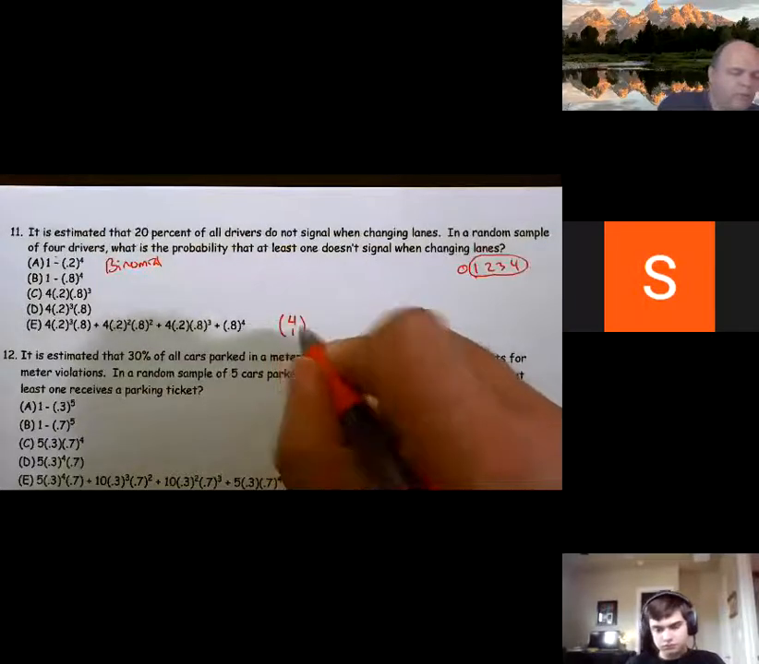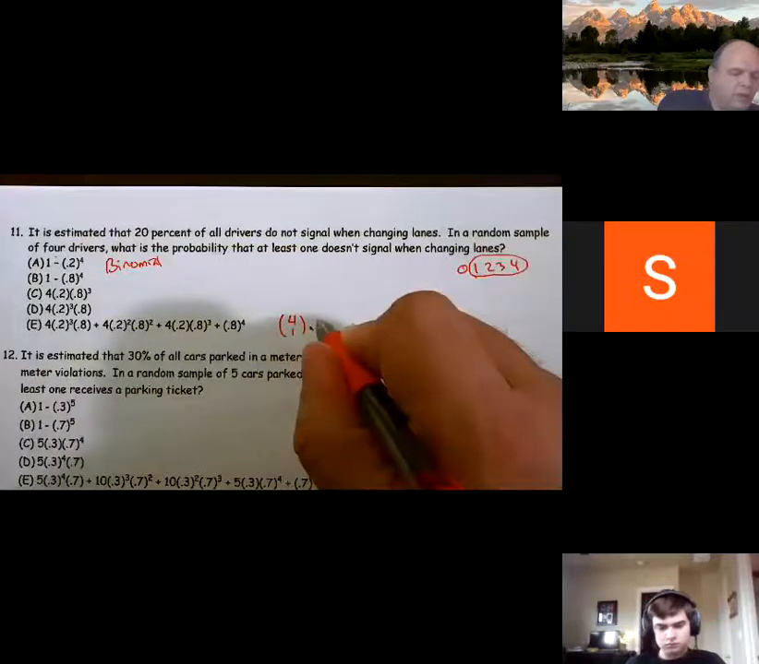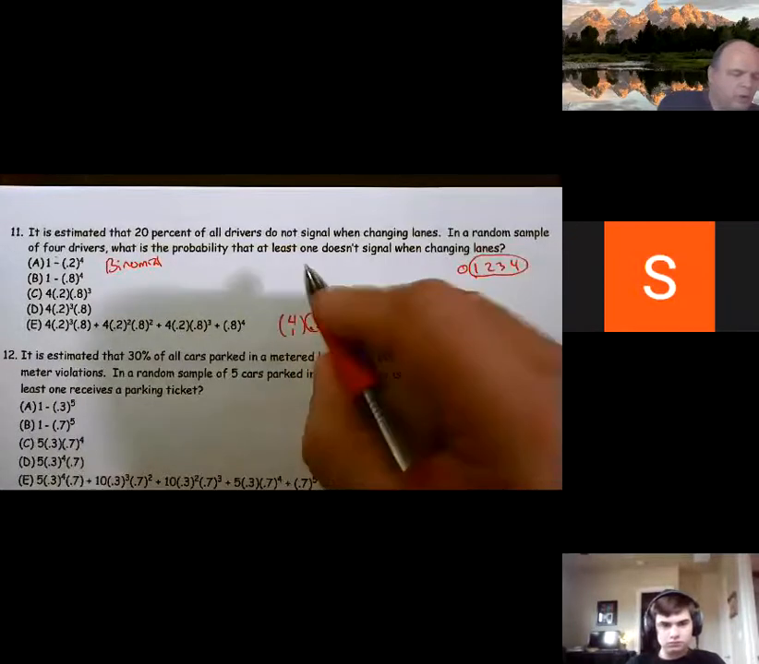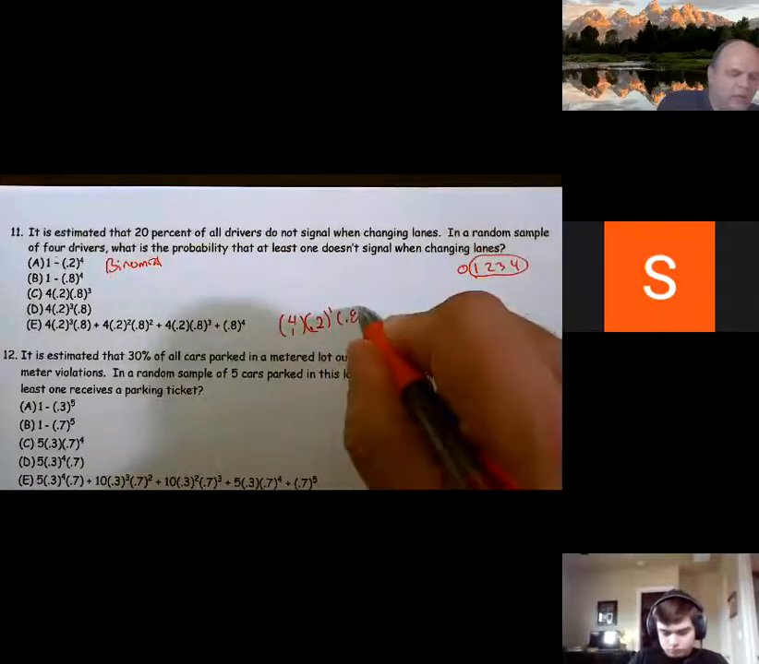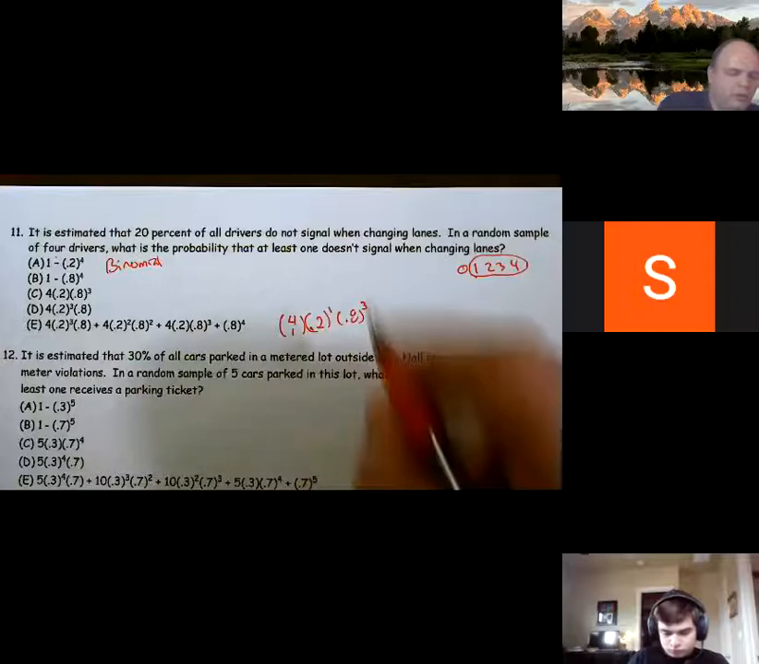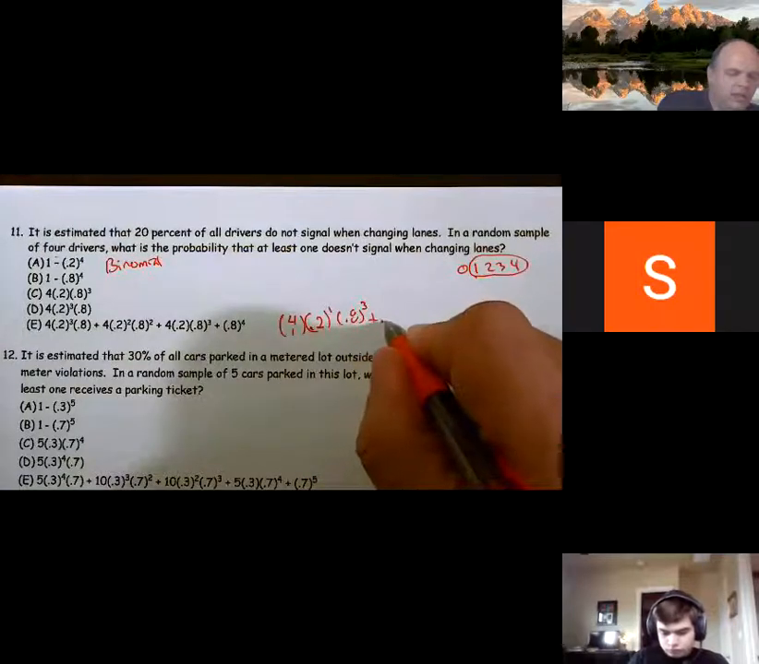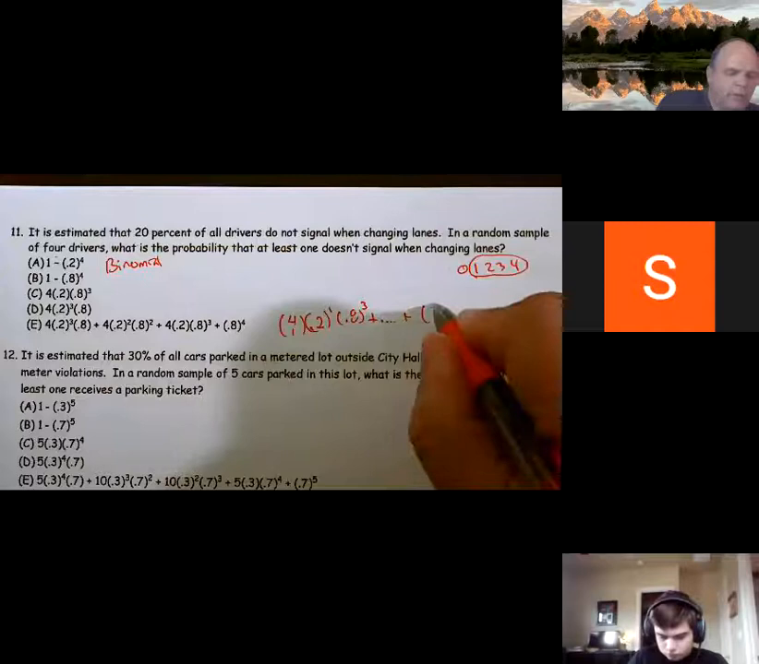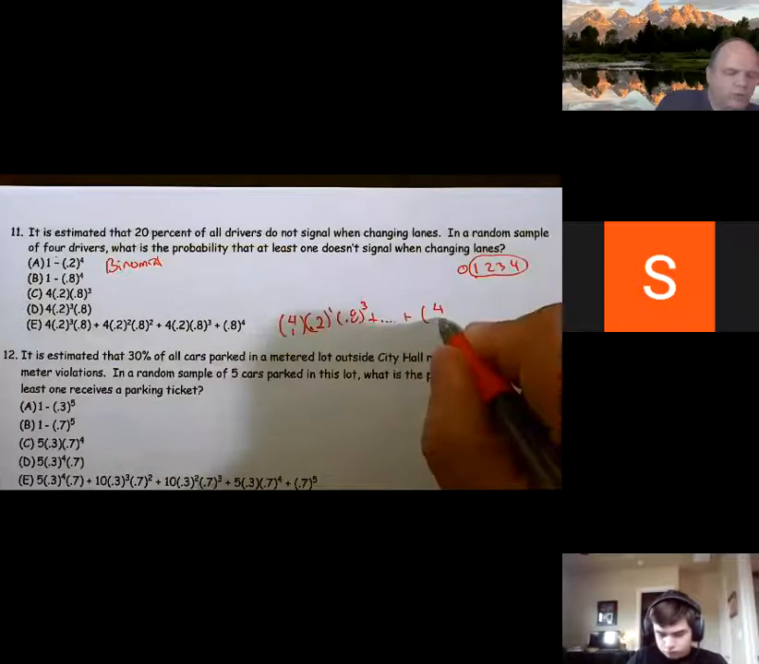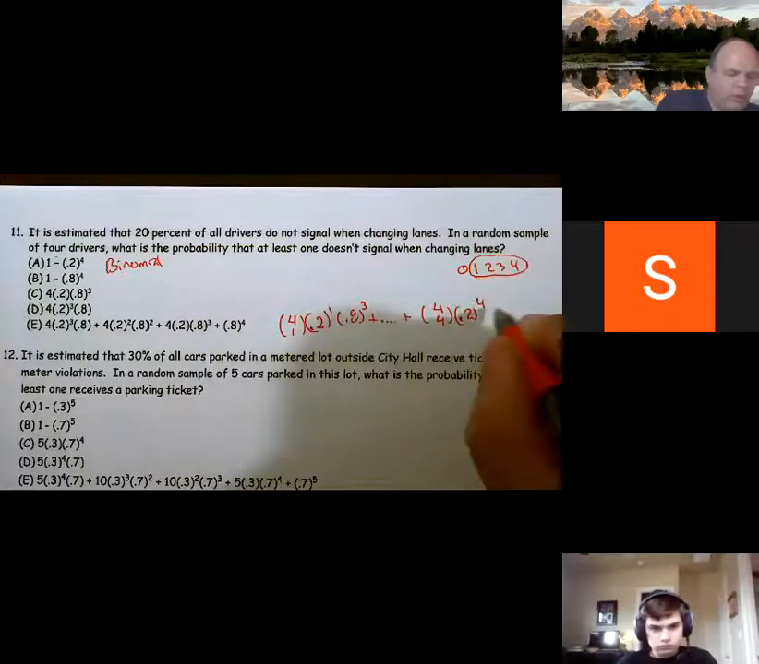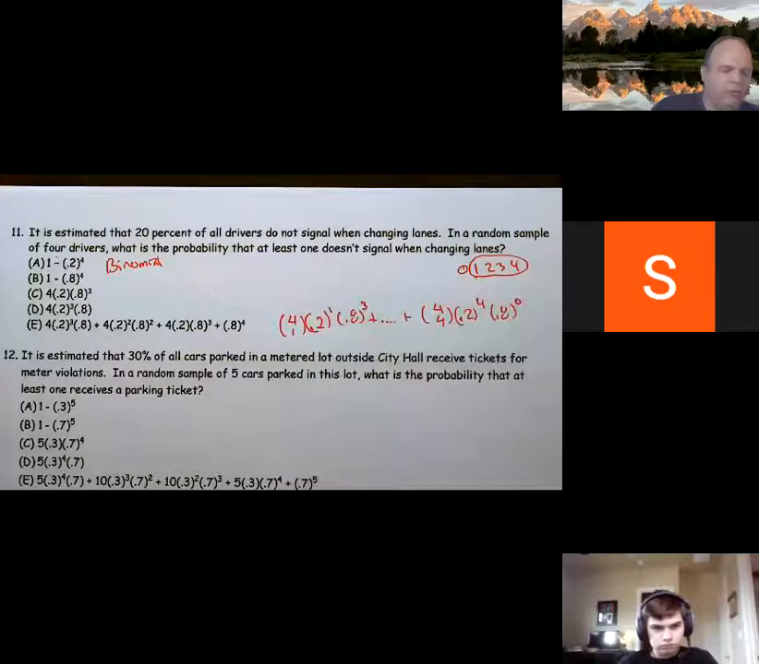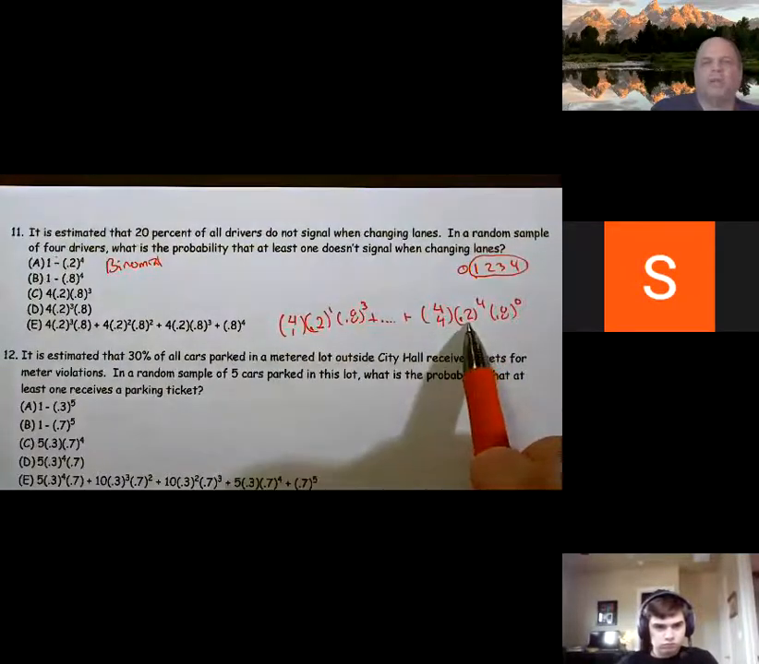4 choose 1, 0.2 to the first, 0.8 cubed, plus dot dot dot plus 4 choose 4, 0.2 to the fourth, 0.8 to the 0. This would be the probability that all 4 of them didn't. So this would be if I was showing work on a test.